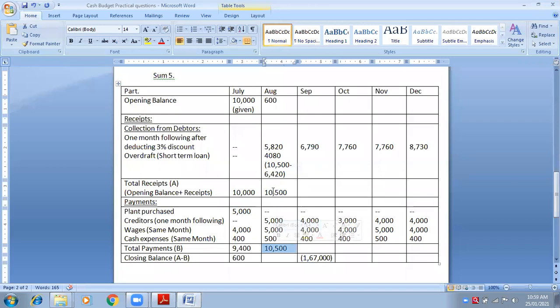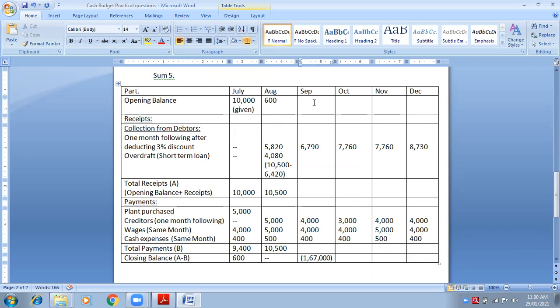Now tell me A minus B. Now tell me block A is 10,500 and block B is 10,500. So Nil. What is my opening balance? Nil. I don't have any opening balance. Opening balance means my own cash available with me, my own cash. But I don't have any cash available. Therefore, I had to take short-term loan from the bank. If I had my own cash, why would I have been taking loan from the bank? Because I don't have any cash with myself for my business, and therefore I need to take loan from bank 4080.